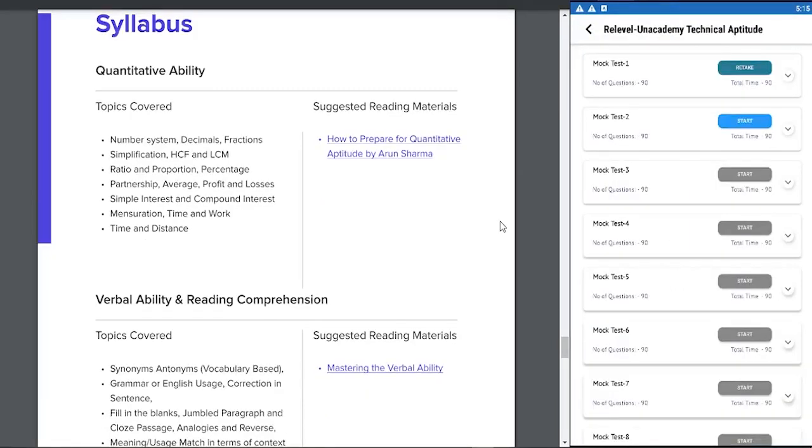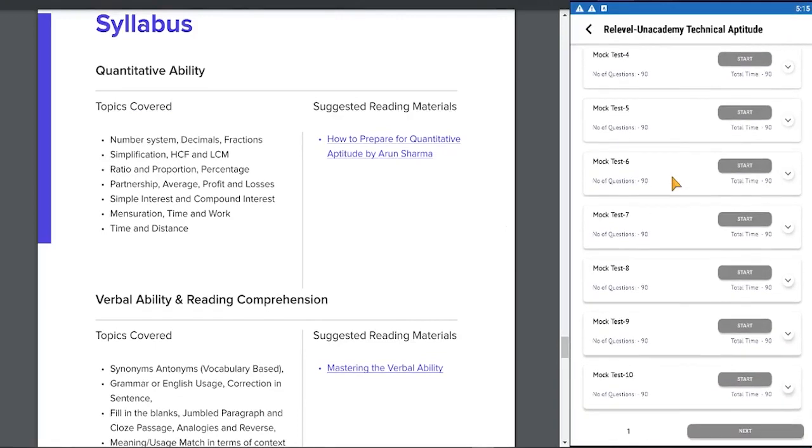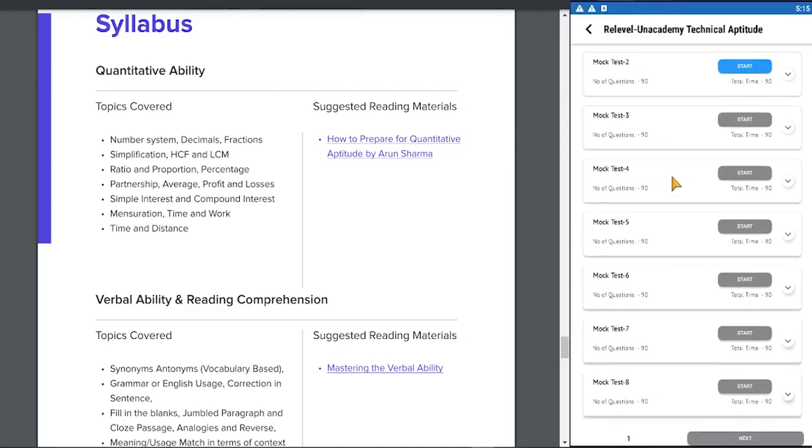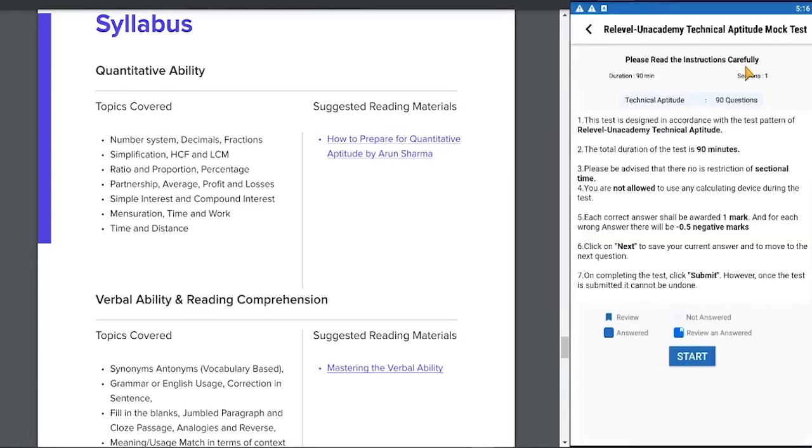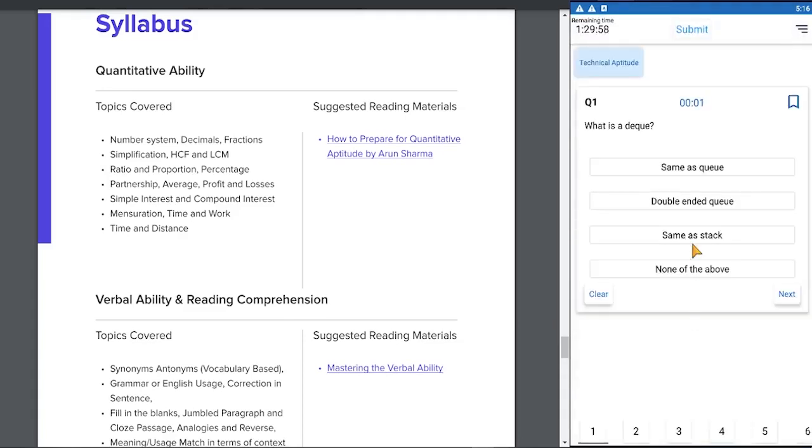So the next important mock test is the Re-Level Unacademy Technical Mock Test on the LearnZilla app. Here you can see we have 10 mock tests, but as you attempt one, the next one opens up. So you can take this test unlimited times. So let's take a mock test. You can see we have technical aptitude, 90 questions, 90 minutes. I'll try to attempt a limited number of questions and see the analysis at the end of it.